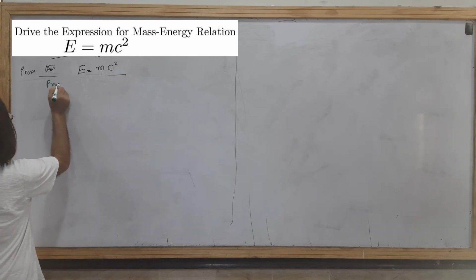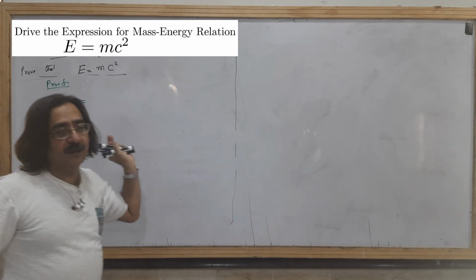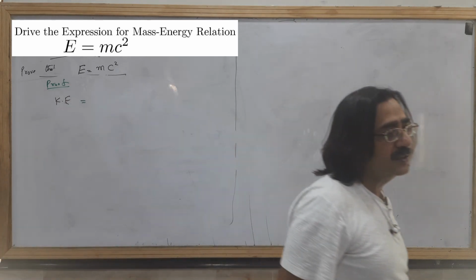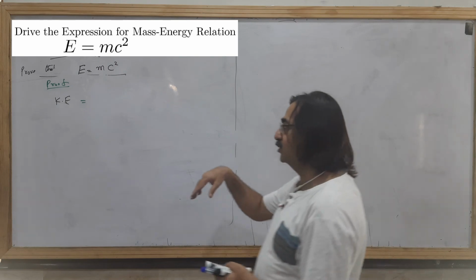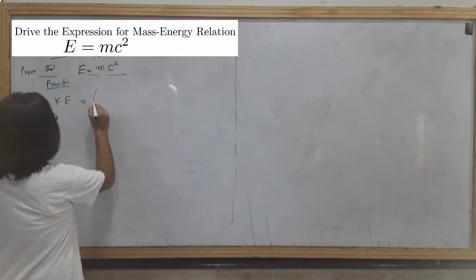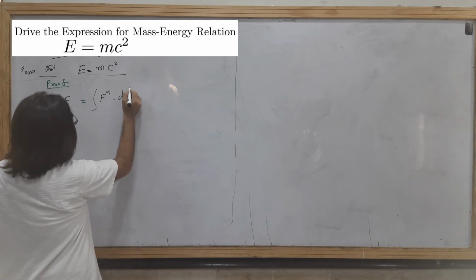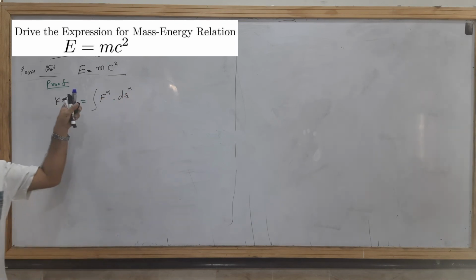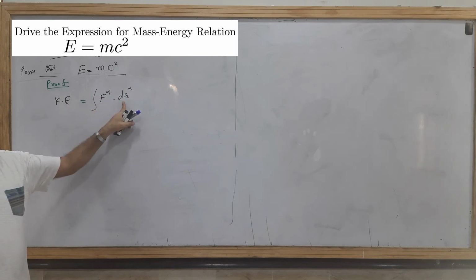We have already proved in the mechanics course that the change in kinetic energy is always equal to the work done. So the work done will be stored in the form of kinetic energy. You will have F alpha dot dr alpha, where both are 4-vectors.